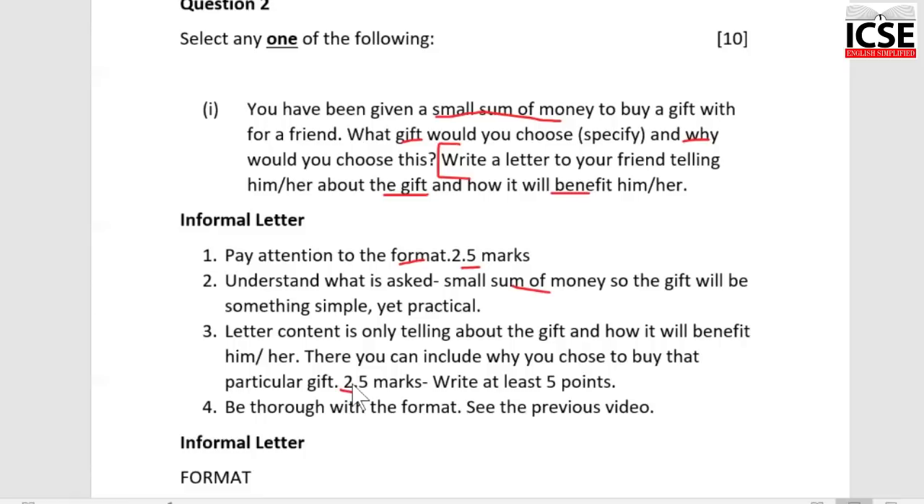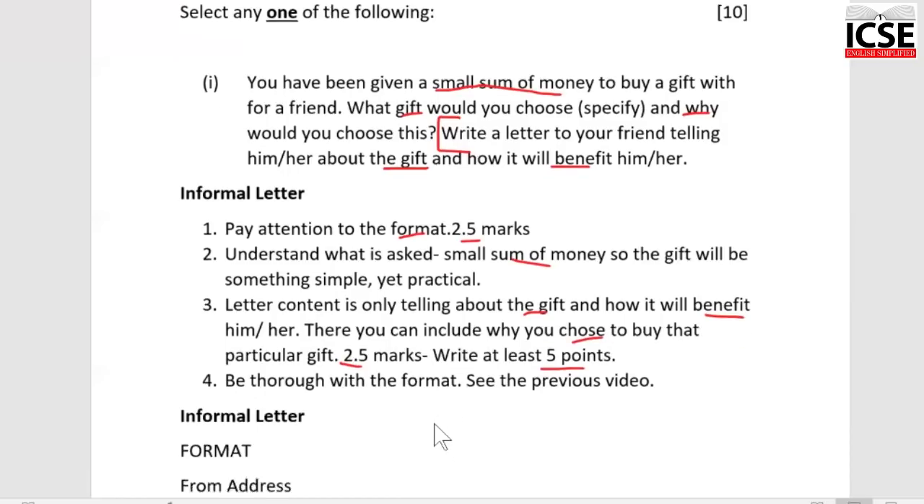Now the content will carry 2.5 marks. That means you need to write at least 5 points. Now you think, what are the 5 important points you will highlight? Okay, so in the content, mention about the gift. Why will it benefit him or her? Why you chose to buy, you can include it over here. Okay, again, be thorough with the format.